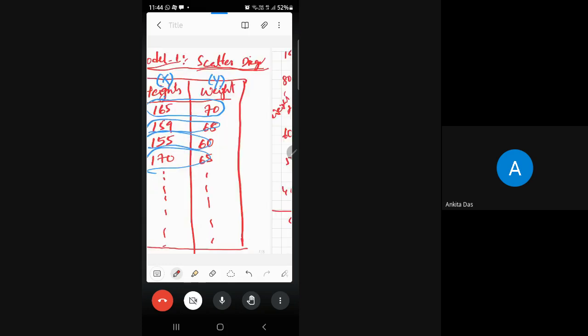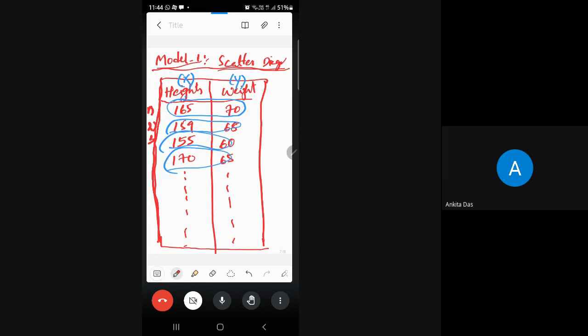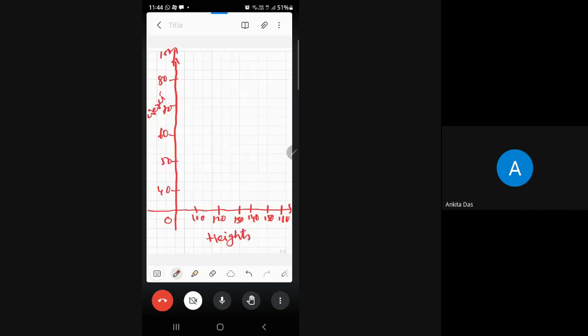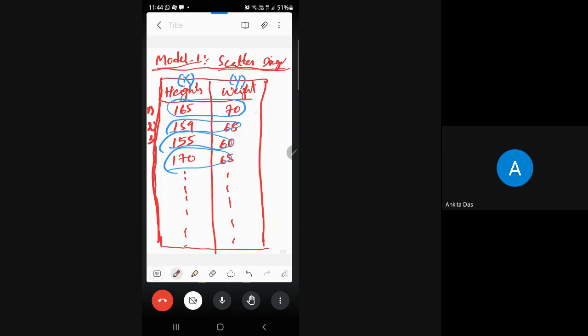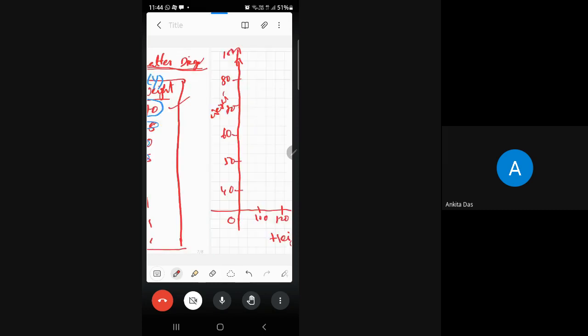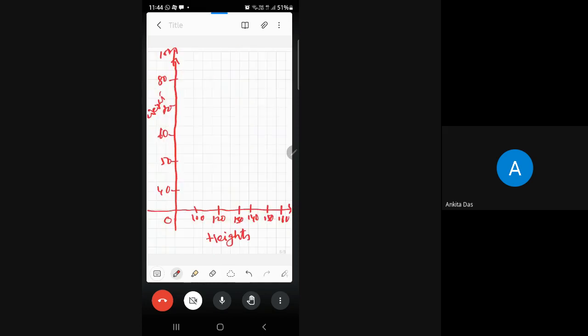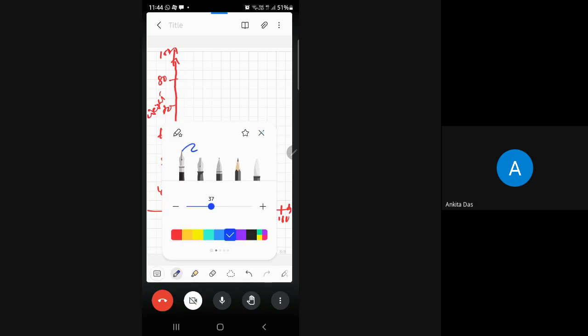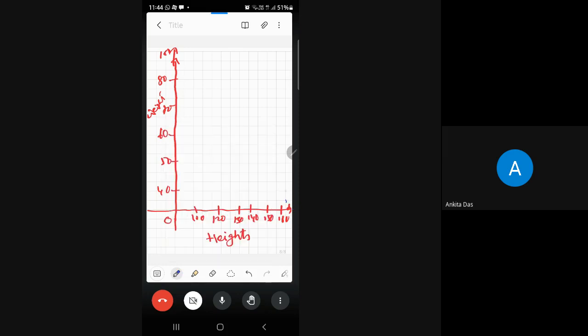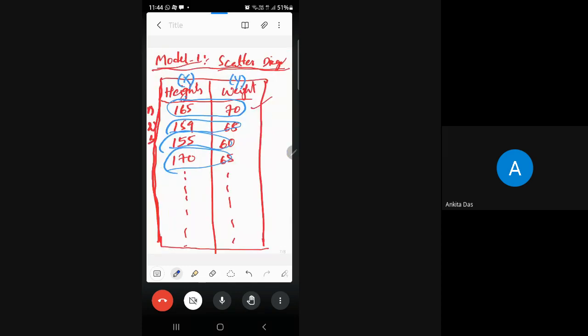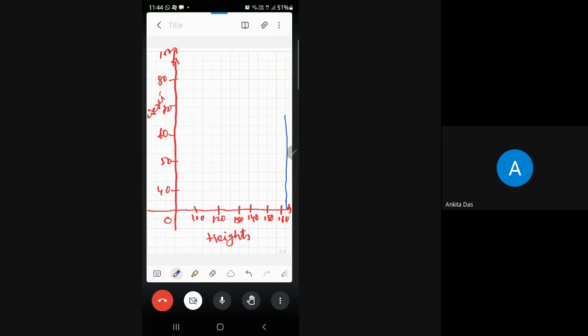Let's plot all these coordinates on this graphical sheet. If you take the first coordinate, 165, 70, this 165 we need to take on the x-axis. Roughly this is 160, so 165 means this vertical line. What is the weight? Weight is 70, and roughly this is the 70. So for this and this we have a point here like this.